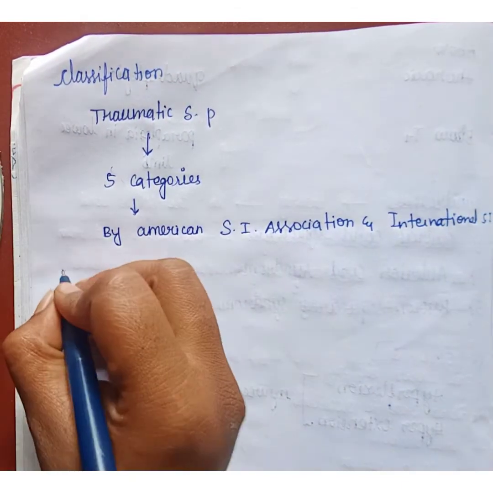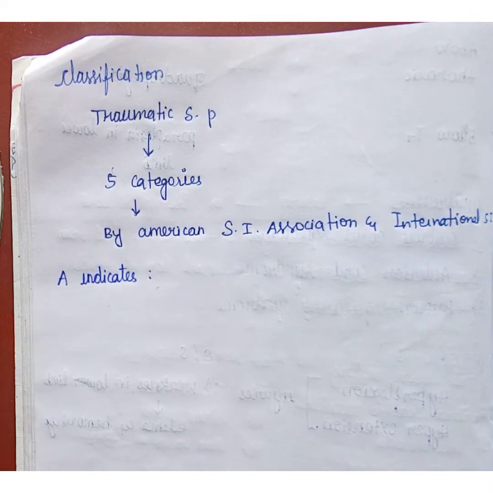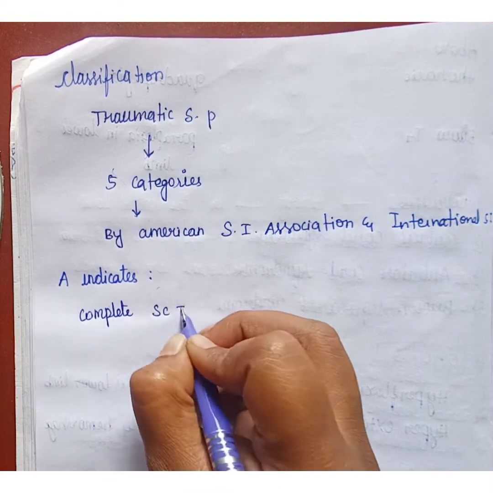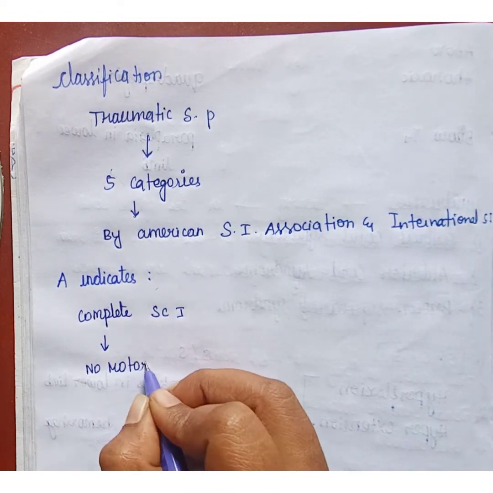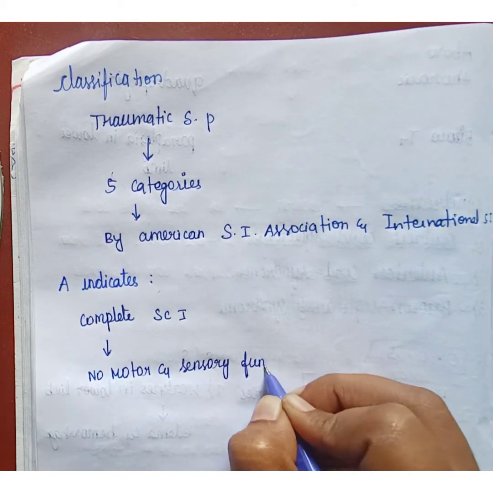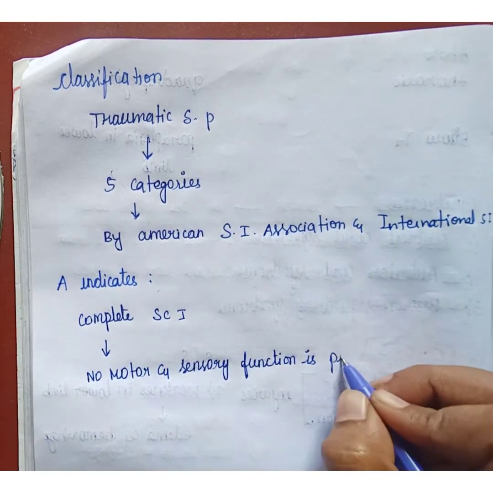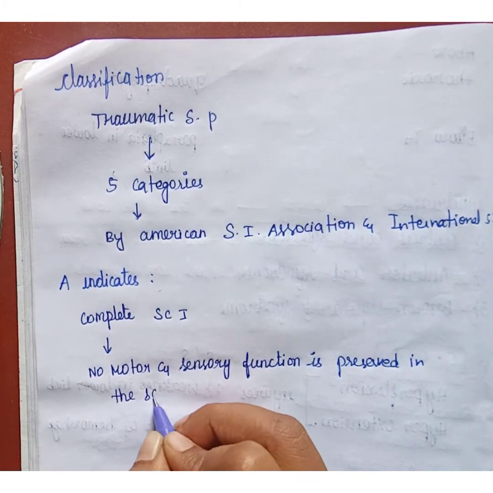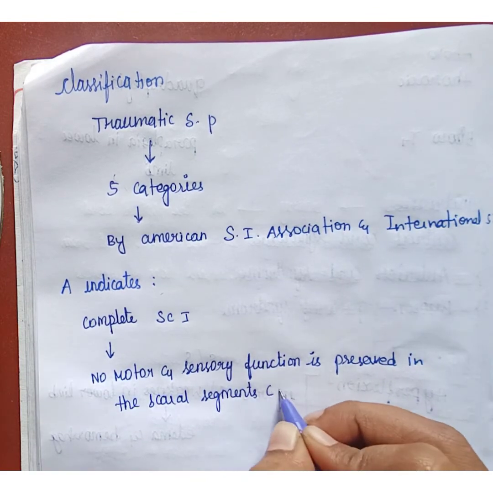So first one is A. A indicates here there is a complete spinal cord injury, where no motor or sensory function is preserved in the sacral segment, which is S4 and S5.